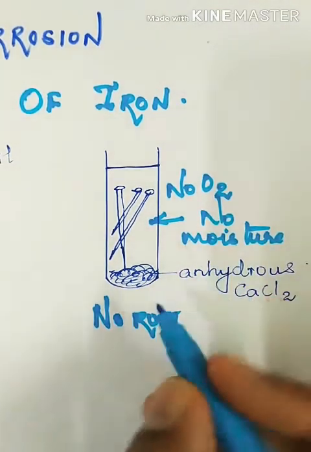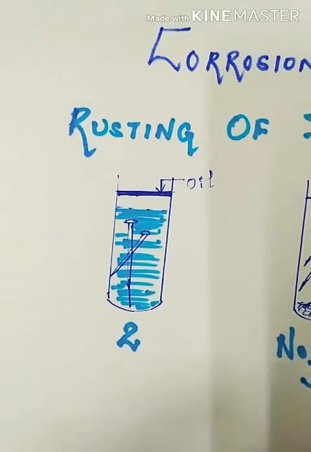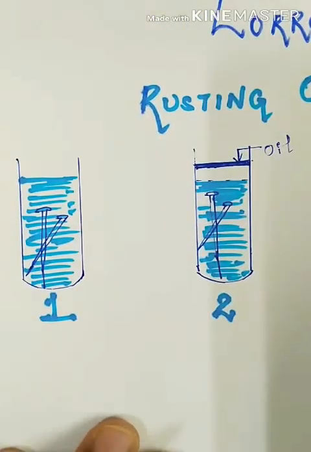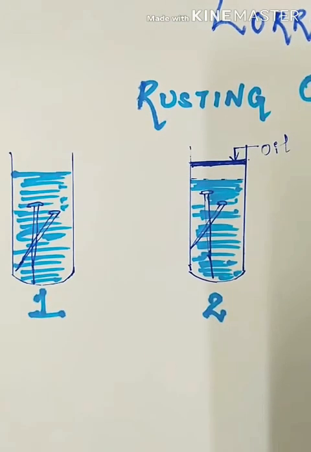So in test tube 3, the iron nails are very safe, whereas in test tube number 1 and 2, the iron nails are corroded, or have developed rust. So what is this rust?